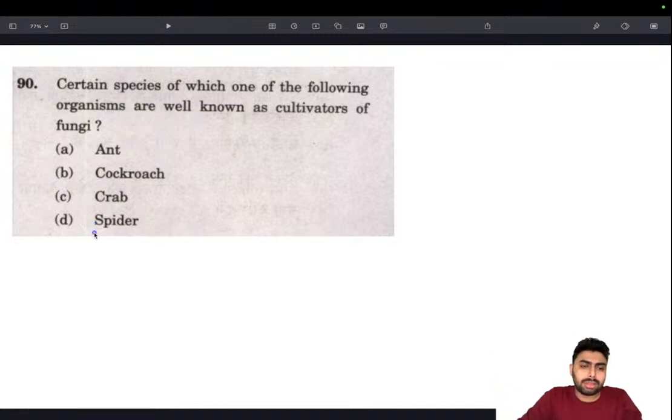That's the only logic you need. Other than that, there is no elimination or anything needed. Just know that human-like intelligence is a characteristic trait of ants and honeybees. If ant is given in the options, it would be the right answer. If honeybees are given, then honeybees would be the answer. If both are given, you need to look for more social behavior or hierarchical features. If more social, hierarchy-oriented things are given, then it would most likely be honeybee. It's a very important logic to have. So the answer is A, ant. So that's the first question for you.